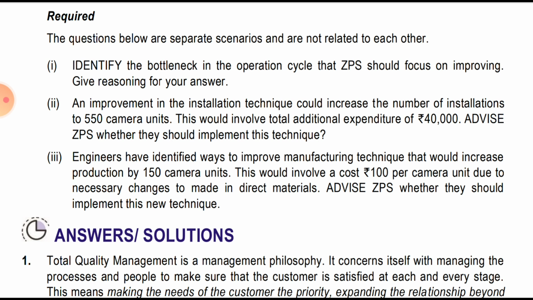So increasing the manufacturing by 150, it will amount to a total of 650: 500 it is manufacturing plus 150, and it will involve a cost of 100 per camera unit due to the necessary changes to be made to the direct material. Advise ZPS whether they should implement this new technique or not.